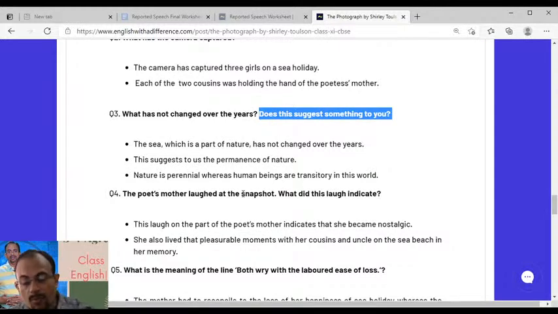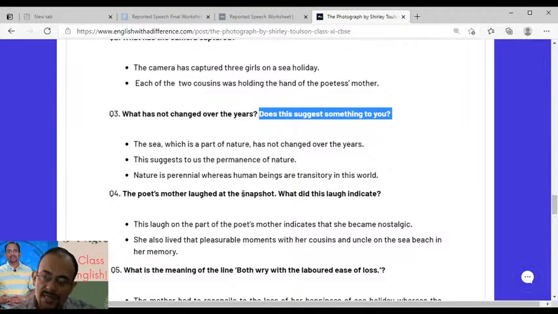in which the poetess's mother got photographed with two of her cousins, right? So that particular location is very important here. The location is still there, but neither of the three human beings has survived. They have all died, right? Therefore, the location that is represented by the sea beach here is a symbol of permanence, right? That is something which is perennial in nature. That is what goes on and on, which is a part of nature. That has not changed over the years.